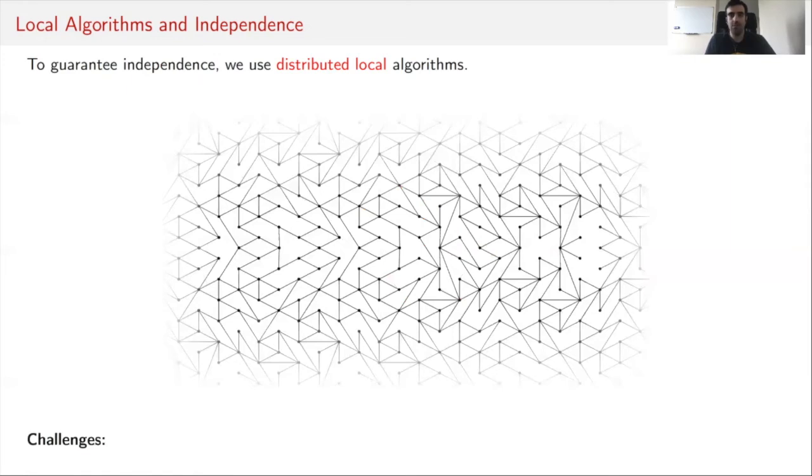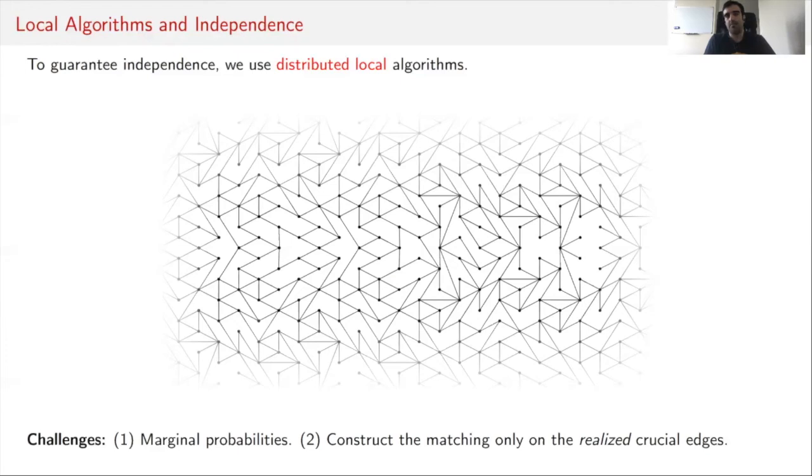There are a few challenges to guarantee this, given the properties that we need to satisfy. One is that we are given these marginal probabilities. In other words, in addition to the graph, we are also given probabilities on the vertices, and then the probability of each vertex being part of the matching should be equal to this marginal probability.